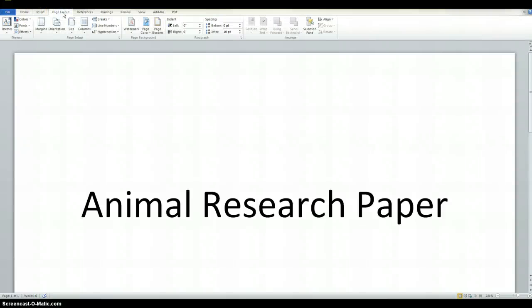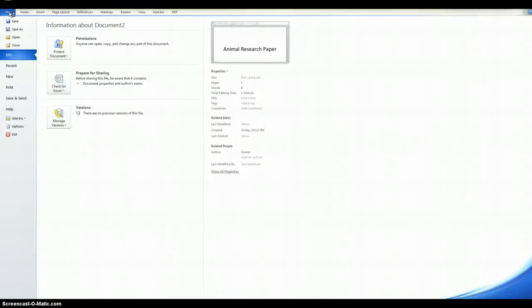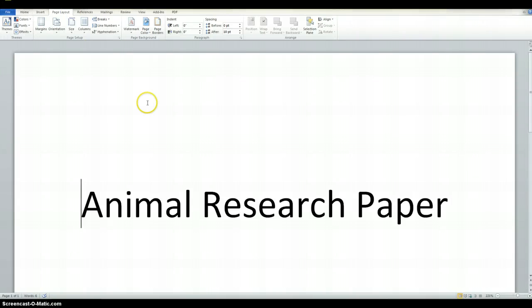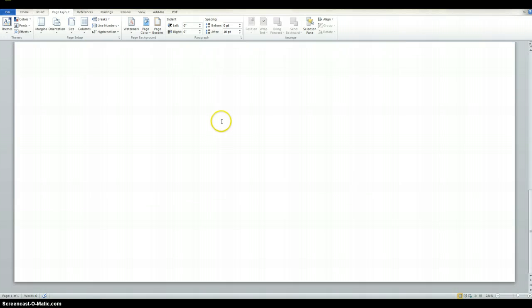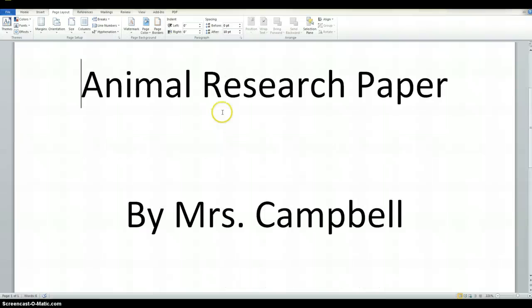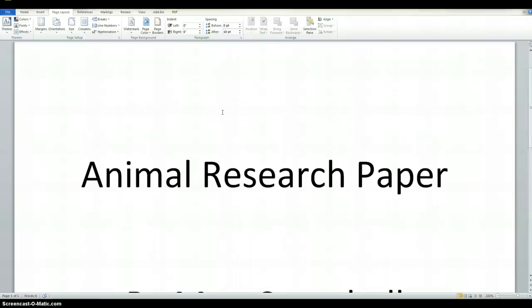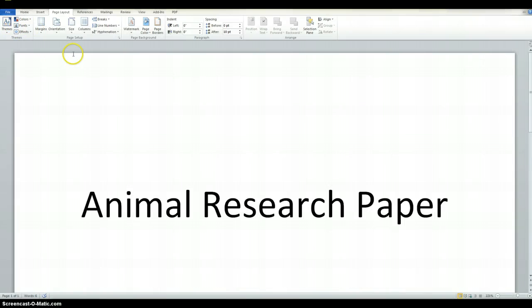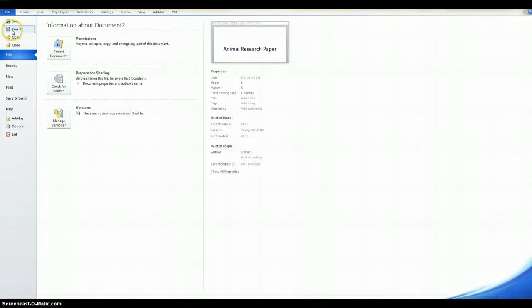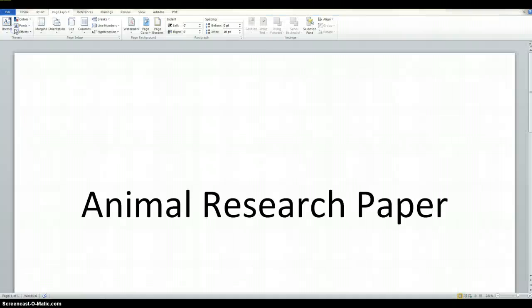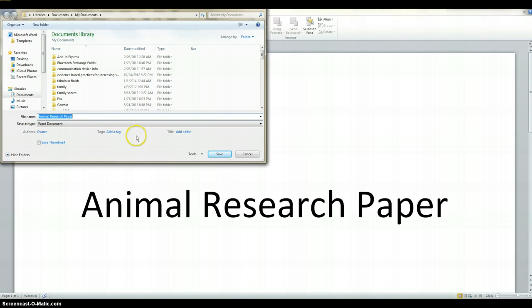Page layout. I want to be able to view it. Page layout. So it looks about right. So you're going to have this as your title page. And remember, you want to make sure you do a save as. So you go to File, go to Save As, and all of you will need to be saving this under your S drive. I'm currently at home, so I'll be saving it under